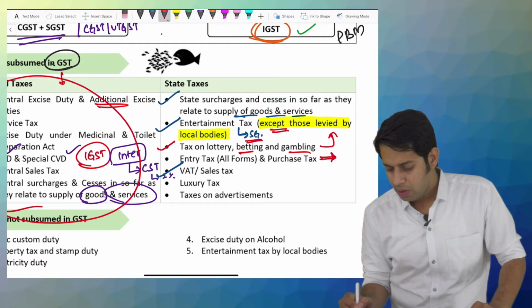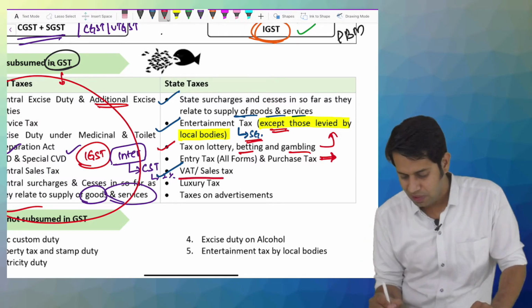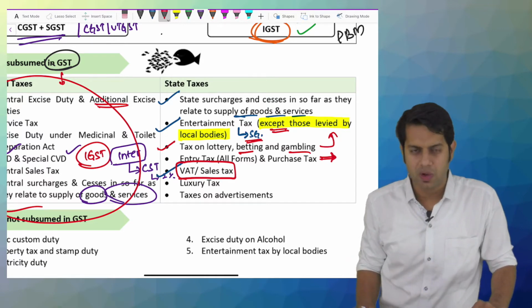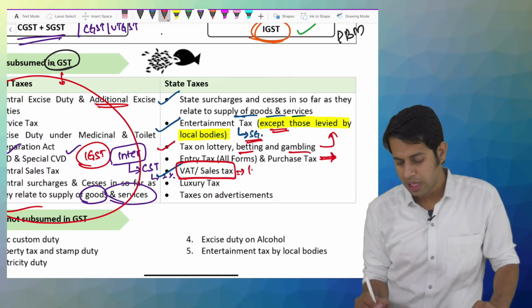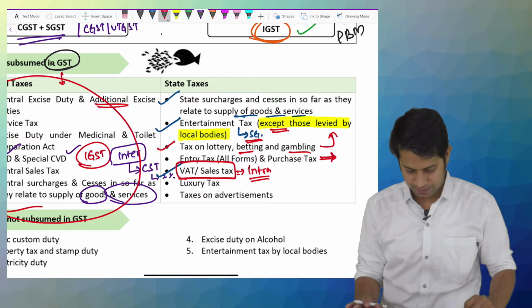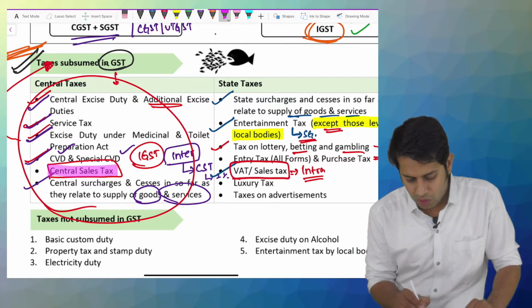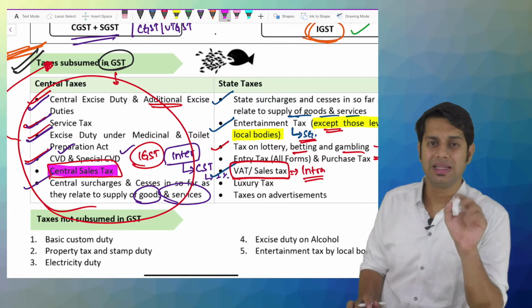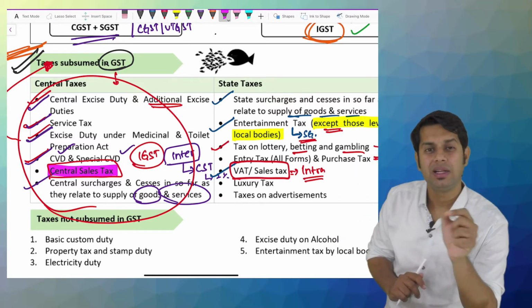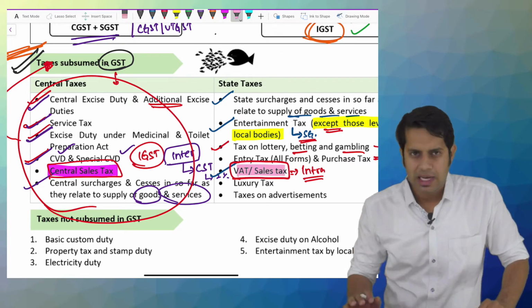Now, before, what used to happen was there was VAT or sales tax. There was VAT or sales tax levied on supply or sale and purchase of goods. Mainly it was for sale of goods, and it was mainly levied on intrastate supply, if you make a sale within the state. If you make an interstate supply, the government was collecting something called central sales tax. If you supply from Karnataka to Maharashtra, you are supposed to pay central sales tax. If you supply within Karnataka, you were supposed to pay VAT or sales tax.